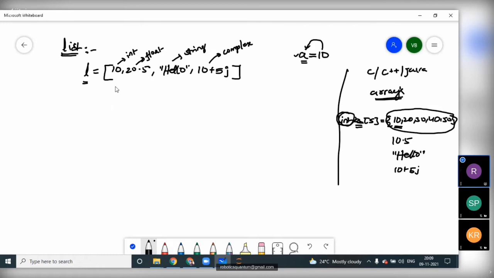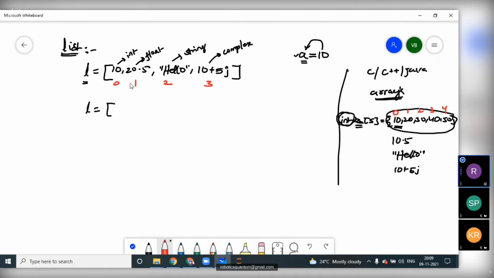So a list is a variable which holds heterogeneous objects, that is one thing. Also, a list can be indexed. If you want to access elements in the list, we can access them by using list indexing. What is indexing? The first element of the list has index 0, then index 1, index 2, and index 3. The indexing of any sequence starts with 0 in Python or C. Even in arrays we have indexing: 0, 1, 2, 3, and 4.